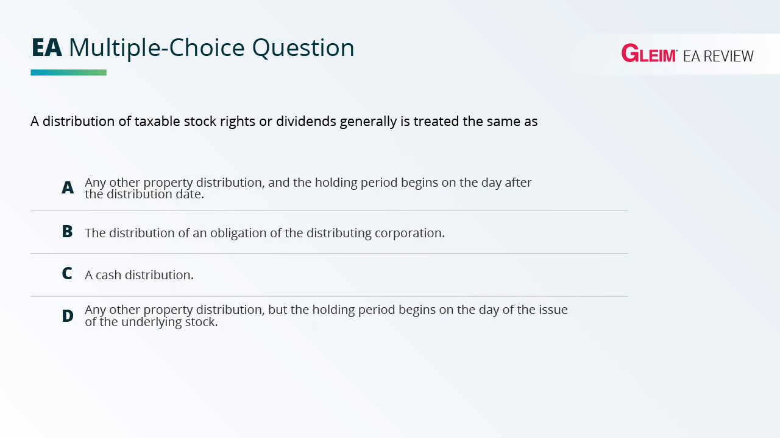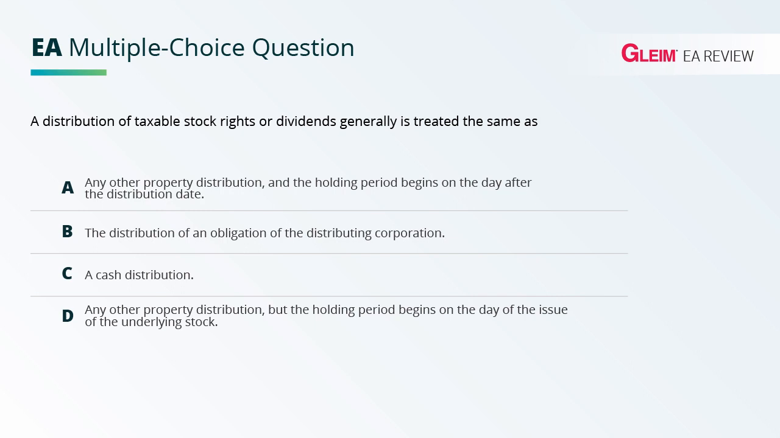Now this question deals specifically with distributions. Section 301 deals with property distributions. Now Section 317 defines property for property distributions as any property like we think of, however, it does not include stock in the actual corporation. So here we have taxable stock rights or dividends. So generally speaking, stock rights or dividends as a distribution by the corporation, those are not going to fall in the normal Section 301 property distribution rules. They're going to fall in Section 305, which applies specifically to stock distributions.